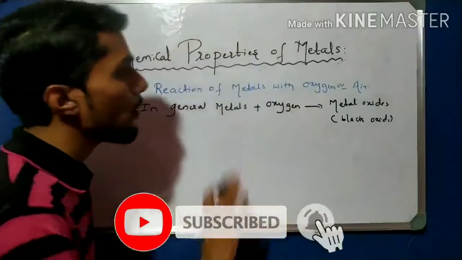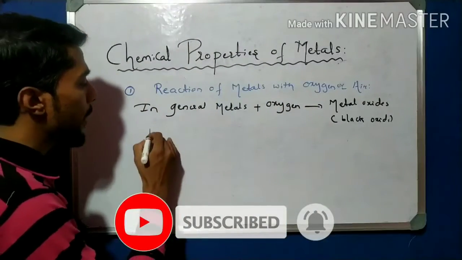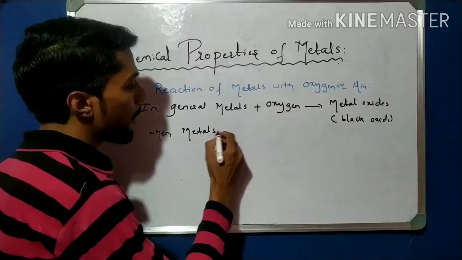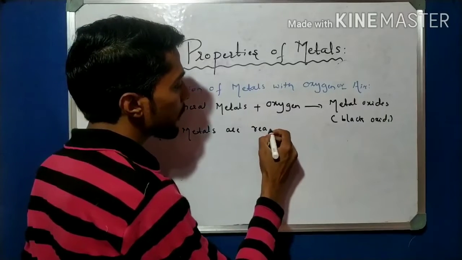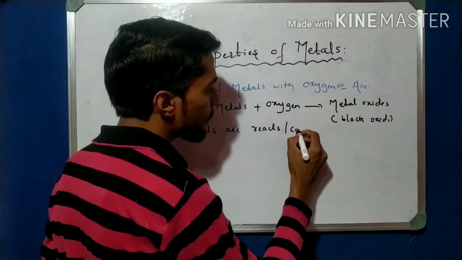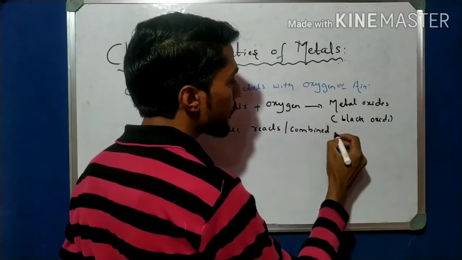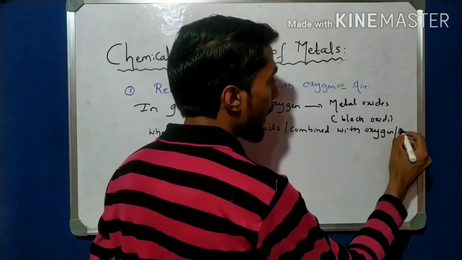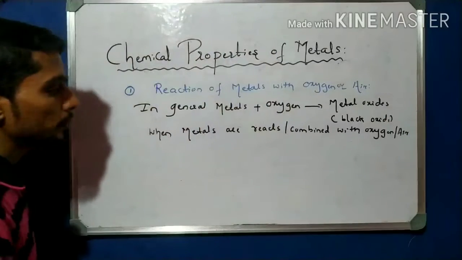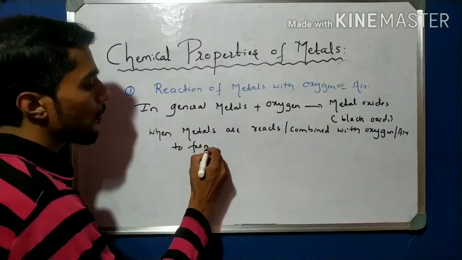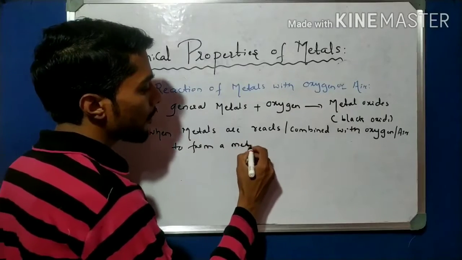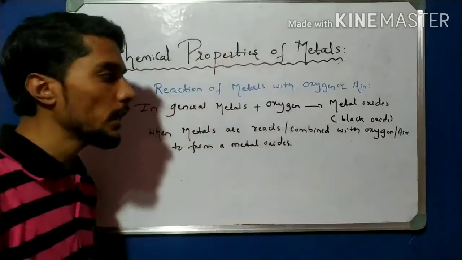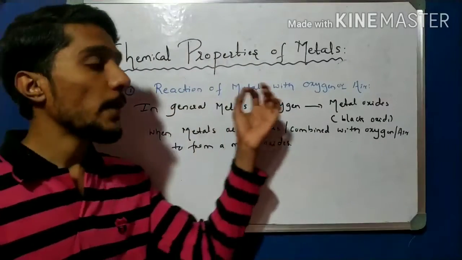So I write here: when metals react or combine with oxygen or air, they form metal oxides. So this is our conclusion about the reaction of metals with oxygen.